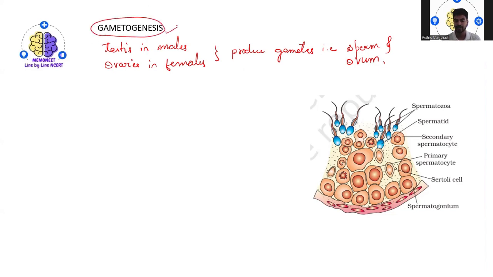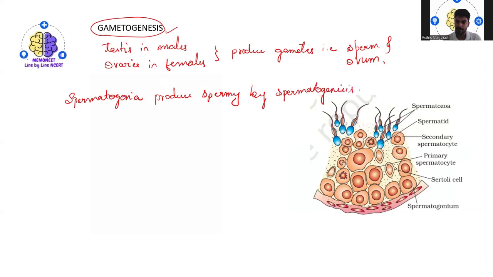Clear? So in the testis, what happens? The immature male germ cells are nothing but spermatogonia. These spermatogonia produce sperms by the process called spermatogenesis. Spermatogenesis is brought about during puberty.